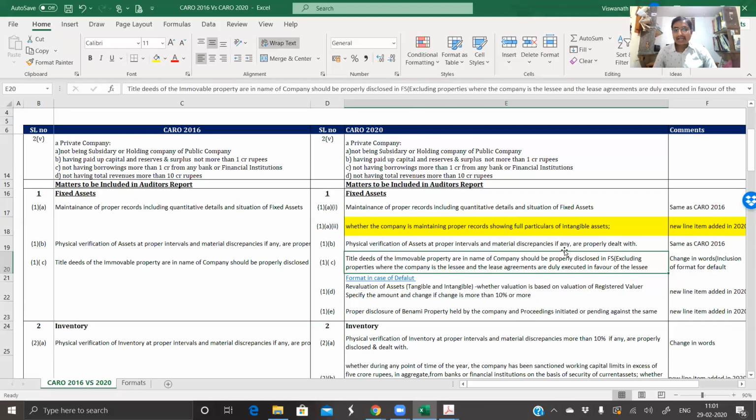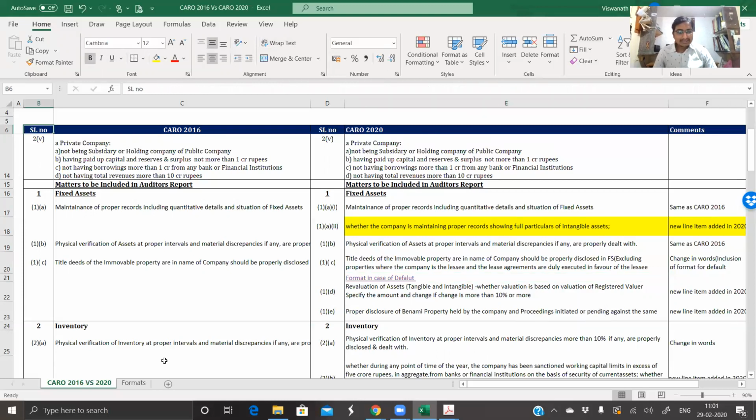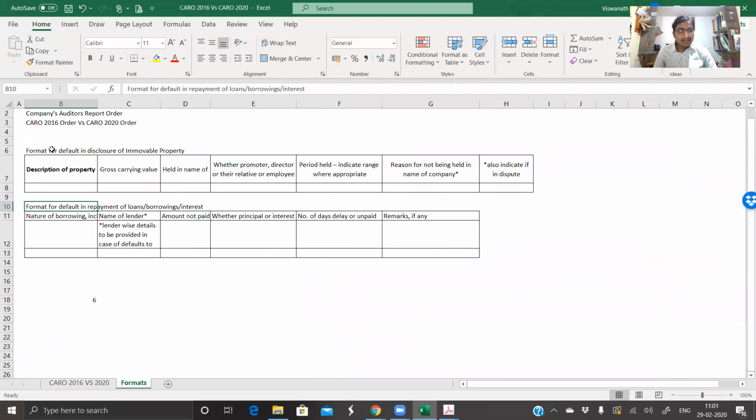Now here they have mentioned a specific format of default. If you click on this, there is a link to the format of default in disclosure of immovable property. Very, very important where you are auditing companies, and in the fixed asset schedule, they have land and buildings because those are the immovable properties.